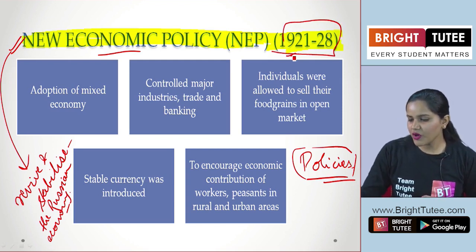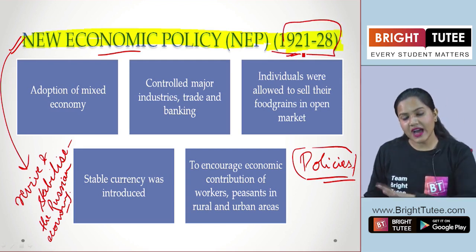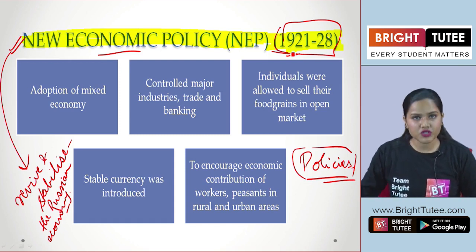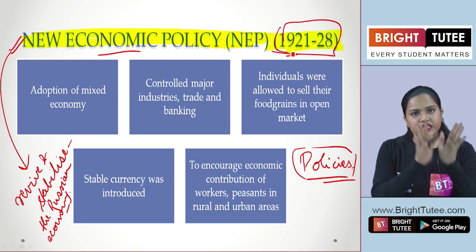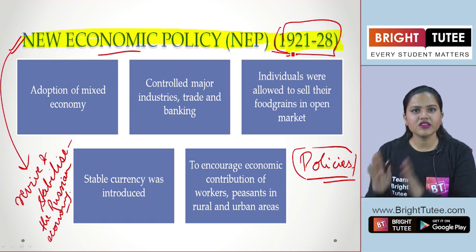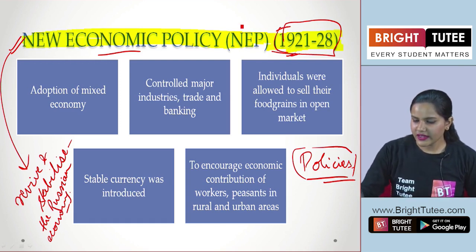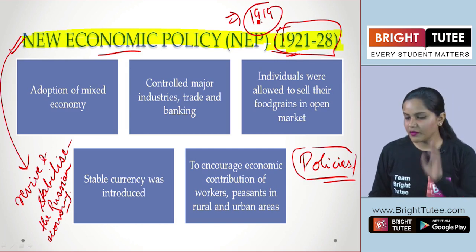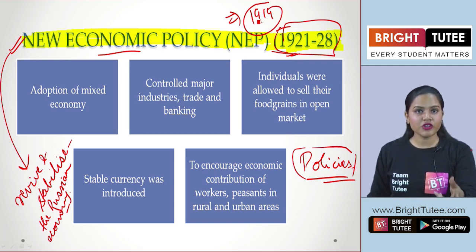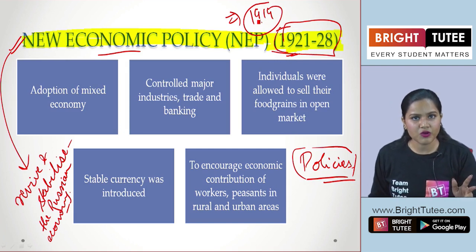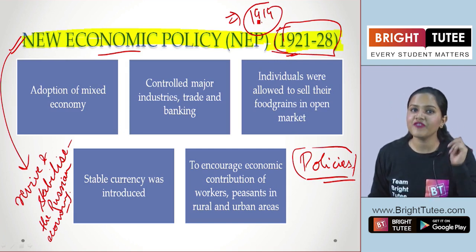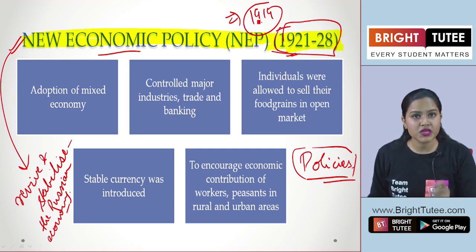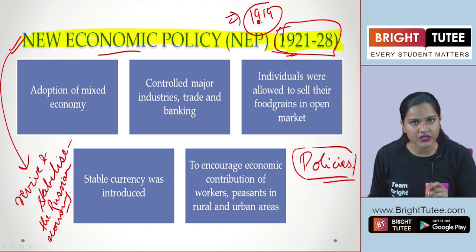So we are talking about the period that is after the First World War. Till 1918, 1919, the World War got concluded. But when we are talking about the contribution of the Russians in the First World War, we saw that they had faced a major impact on industries as well as the common people.